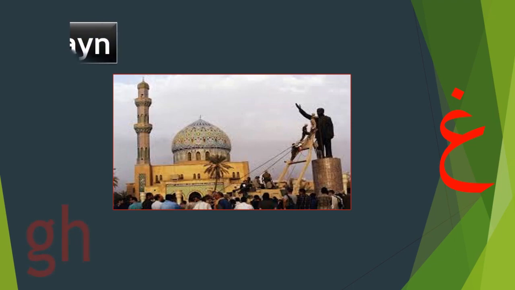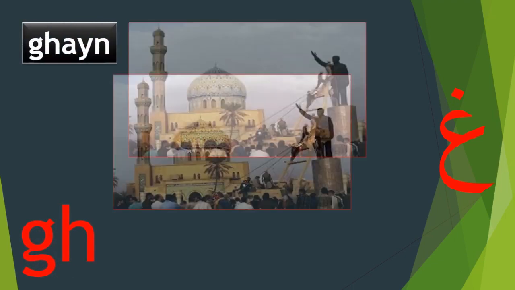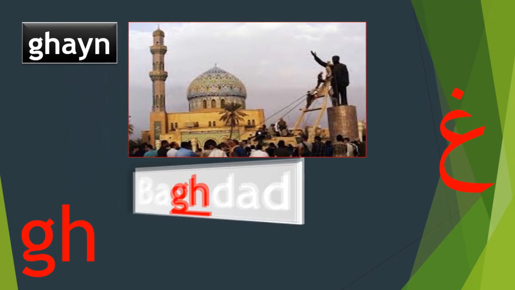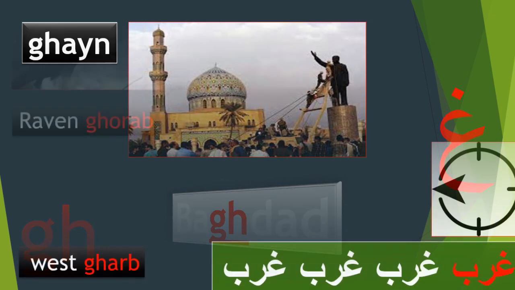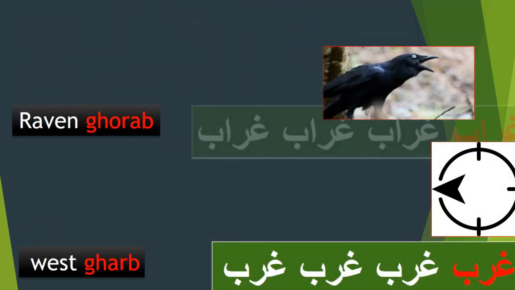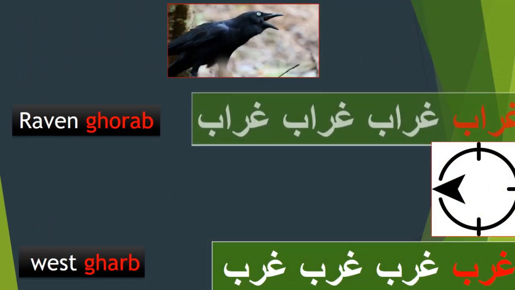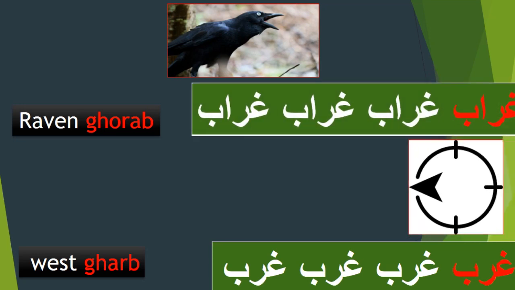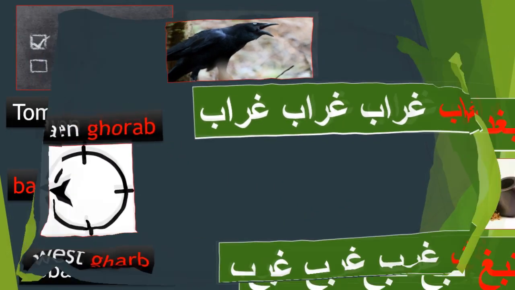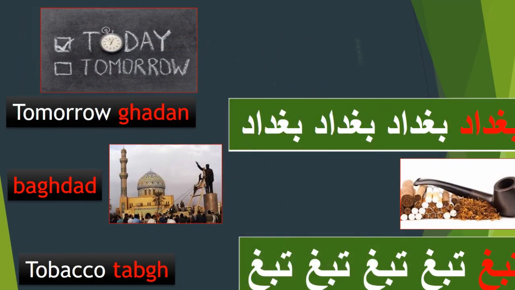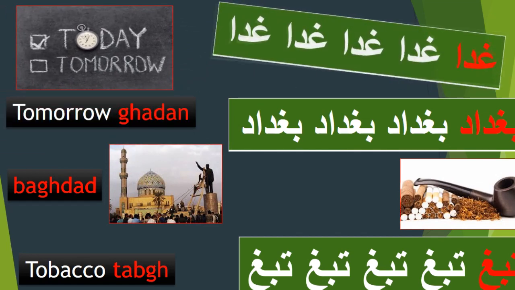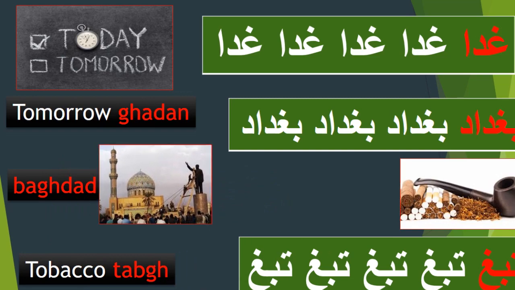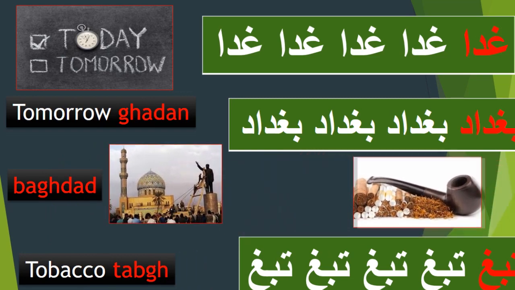The closest sound for the ghayn is the letter غ in بغداد. غراب raven, غرب west, غدا tomorrow, بغداد, تبغ tobacco.